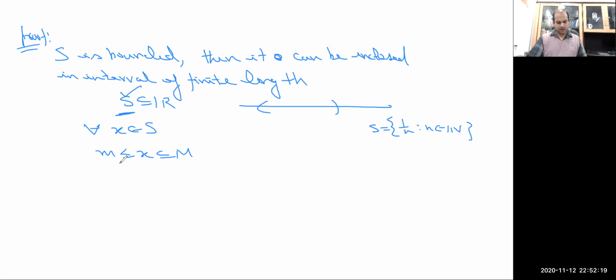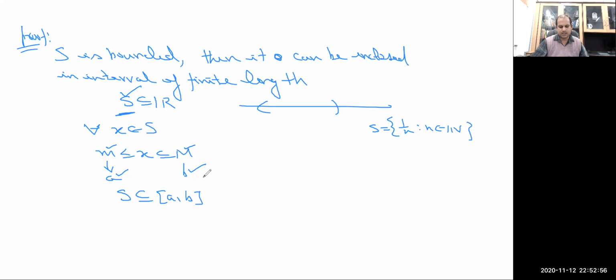One can also take A or B, or enclose it by its supremum and infimum: among all upper bounds the least one is the supremum, say B, and among all lower bounds the greatest one is the infimum, say A. However, any interval will work here; one can take any upper bound and any lower bound.